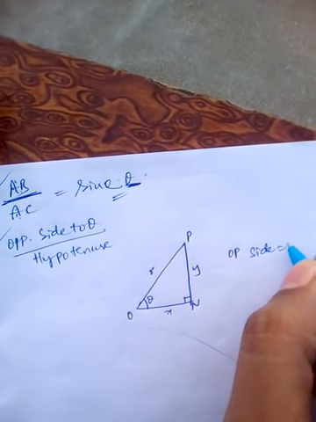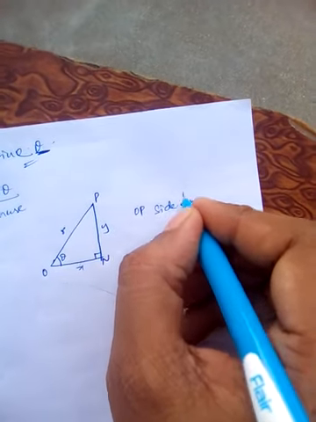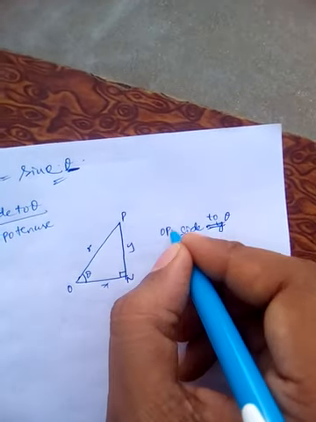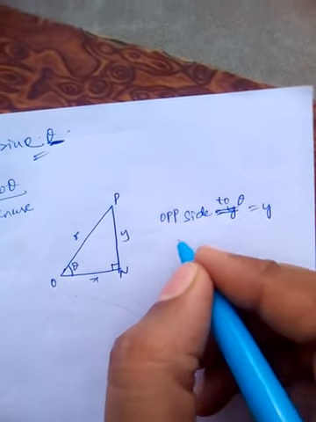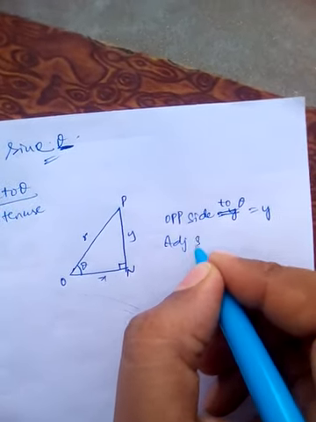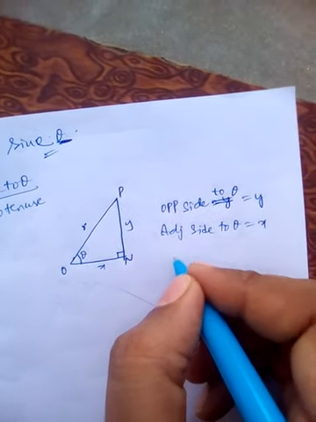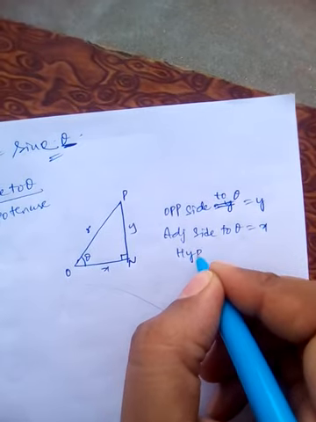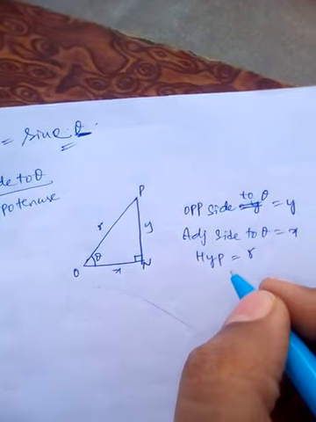We should call it the opposite side to theta. This is y. Now what is the adjacent side to theta? This is x. Now what is the hypotenuse? The hypotenuse is r. Is this clear, everyone?